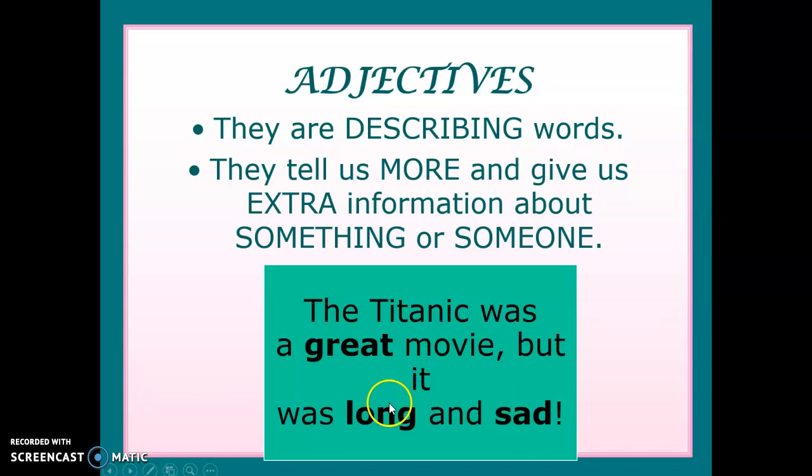So as we can see, we have three adjectives describing, in this case, the Titanic, which is a thing or a movie. Now, the thing about adjectives is that if you include in a sentence three or more adjectives, those adjectives have to have an order, okay? It's not like you are going to give the characteristics randomly, in a random order. No, they have an order and we have to follow that order.